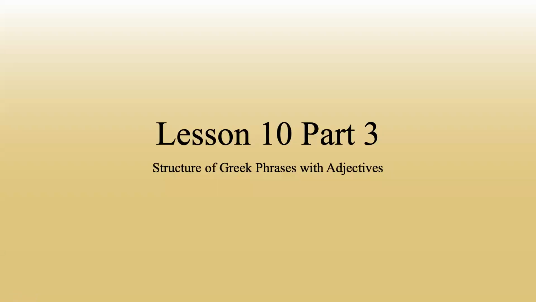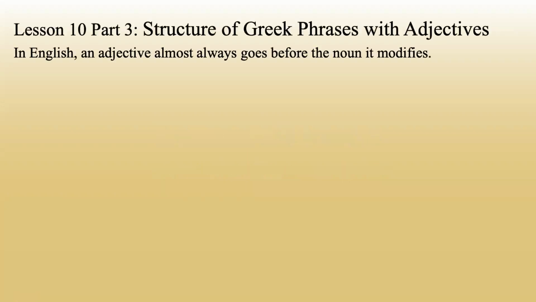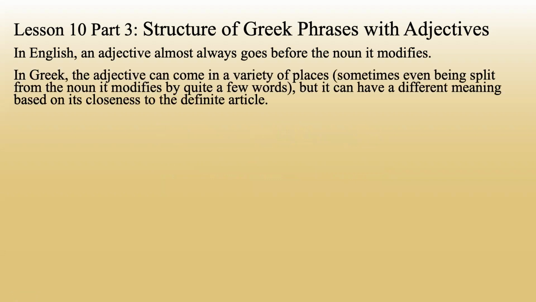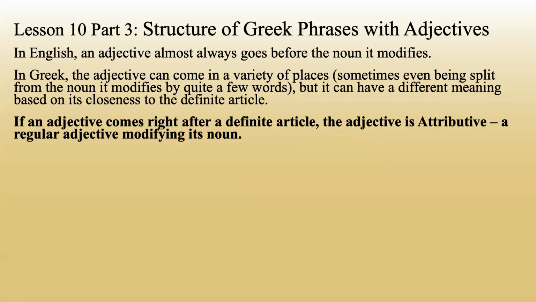Lesson 10, Part 3, Structure of Greek Phrases with Adjectives. In English, an adjective almost always goes before the noun it modifies. In Greek, the adjective can come in a variety of places, sometimes even being split from the noun it modifies by quite a few words. But it can have a different meaning based on its closeness to the definite article.